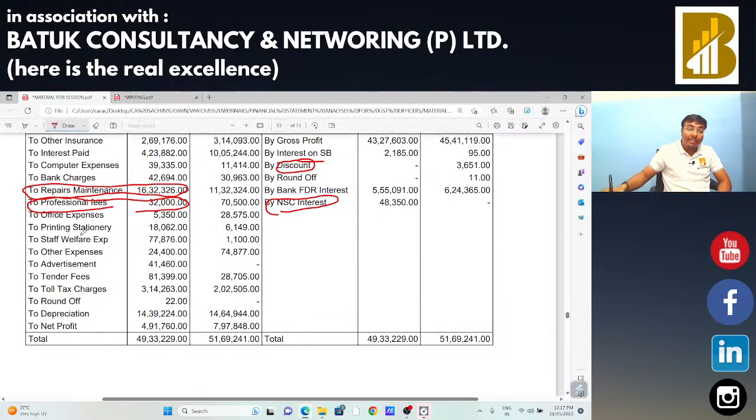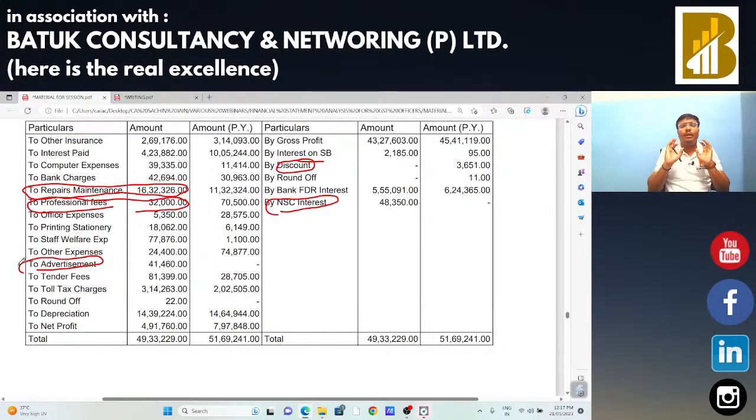Okay, sir. Advertisement expenditure, if there is any input tax credit, in that case, you can claim the ITC. But suppose there is a sales promotion, you are going to provide the free sample, in that case input tax credit is not allowed. So we need to check the same. You can book it in expenditure, but we need to check whether the taxpayer has added the sample expenditure or the gift into the advertisement expenditure.